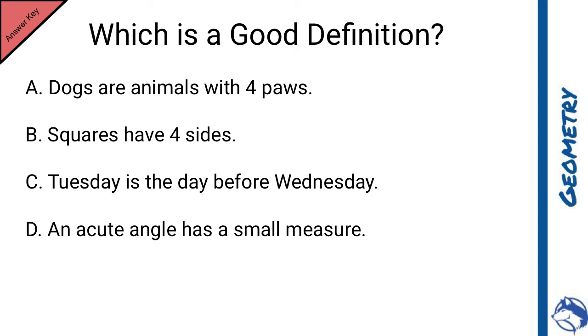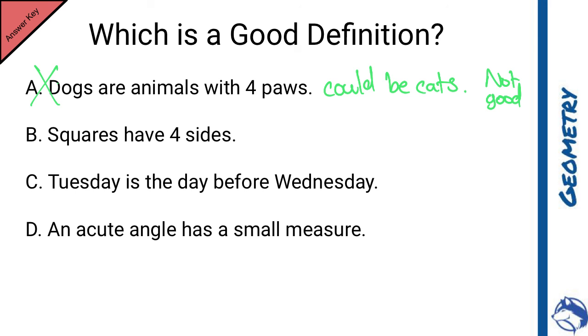So, dogs are animals with four paws. Okay, so we know everything here. It's pretty specific. The only thing we have to check is whether it's biconditional. So then I would say animals with four paws are dogs. Well, they could be cats. So I just kind of write that. So this is not good. So it's not this one.